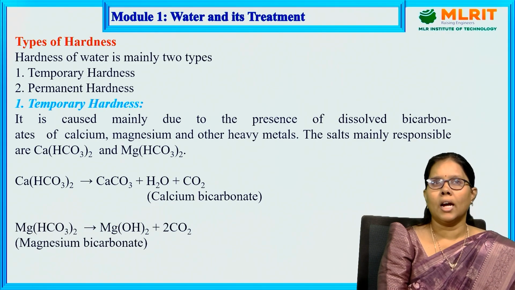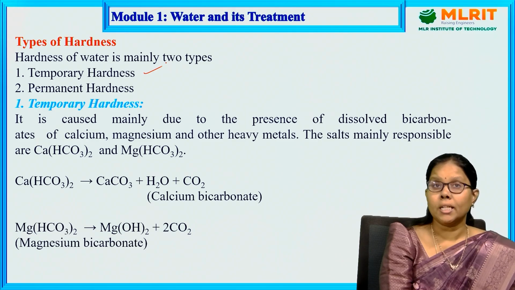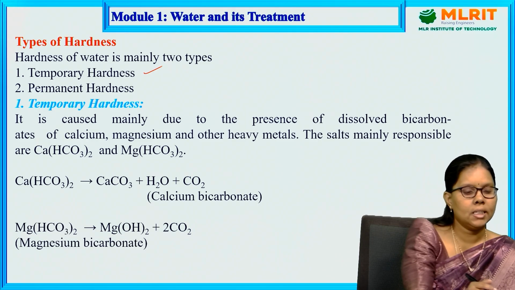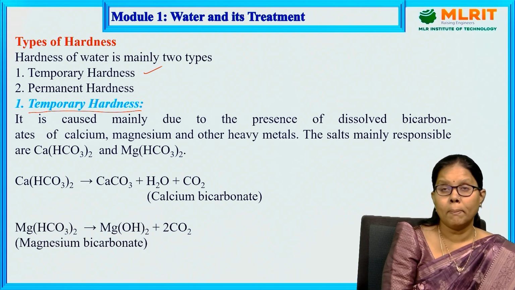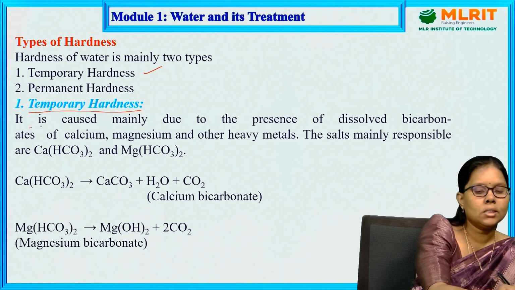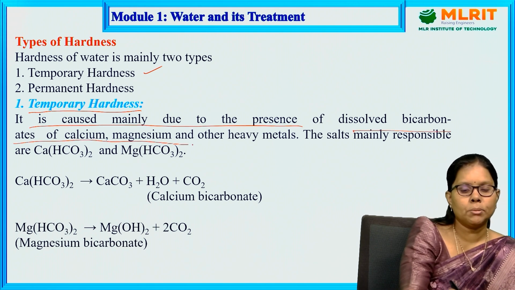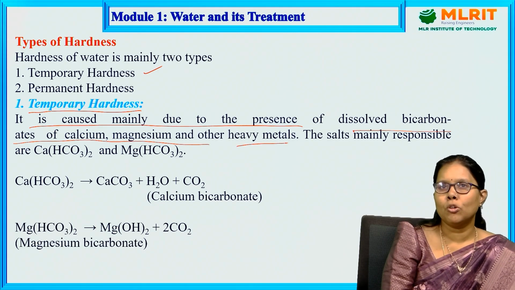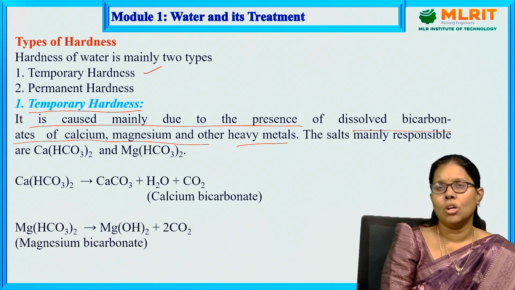Hardness is mainly of two types: temporary hardness and permanent hardness. What is meant by temporary hardness? As the name says, temporary hardness can be removed easily, by boiling. It is caused mainly by the presence of dissolved bicarbonates of calcium and magnesium and other heavy metals.